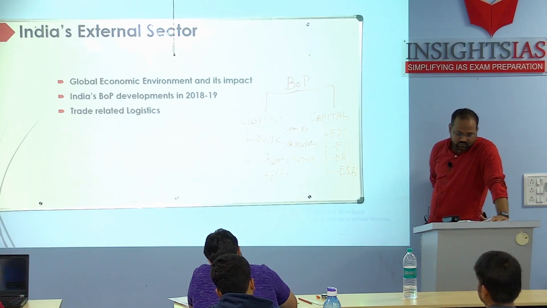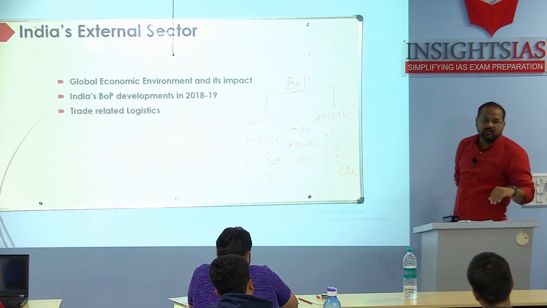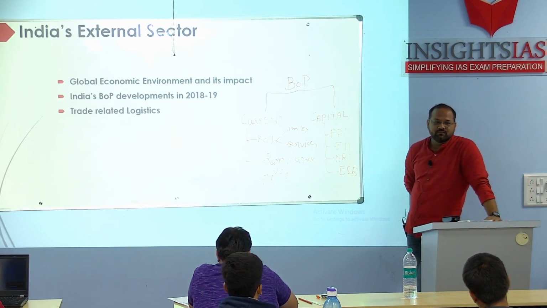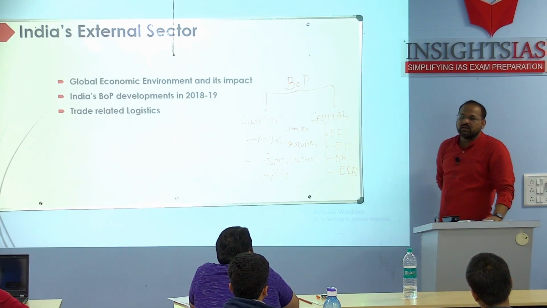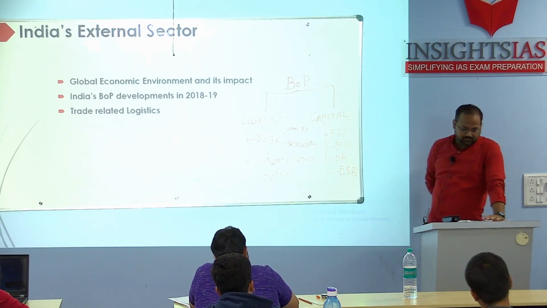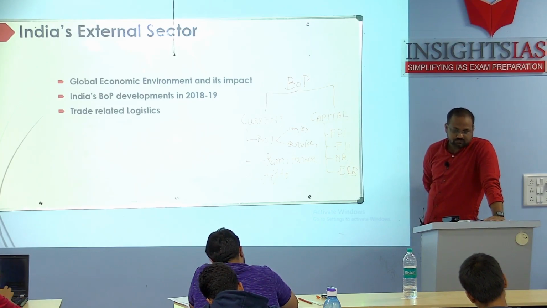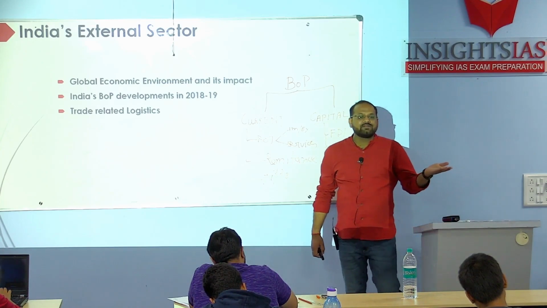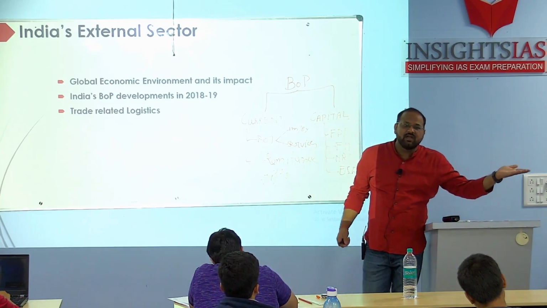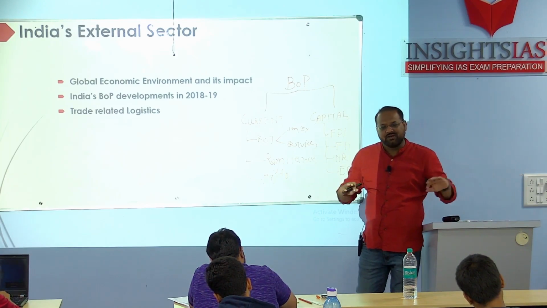In 2018, when we know the commodity, now we should know from which country. Saudi? No, not with respect to crude oil. With respect to overall import, China. China continues to be the largest source of our imports, approx 13.7%. So export is maximum to USA at 16%, and import maximum from China at 13.7%, approx 14%.